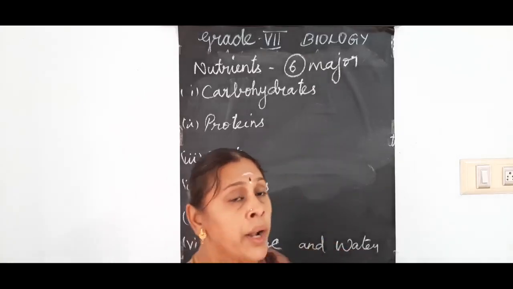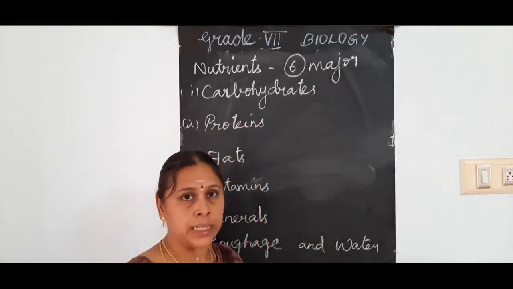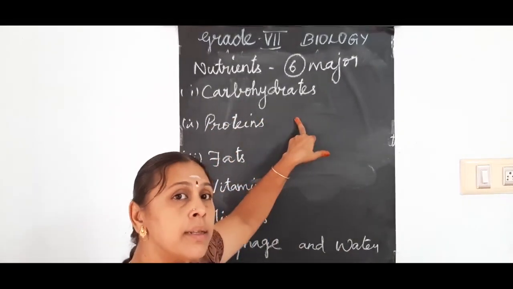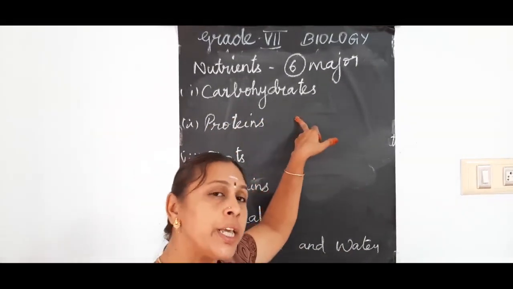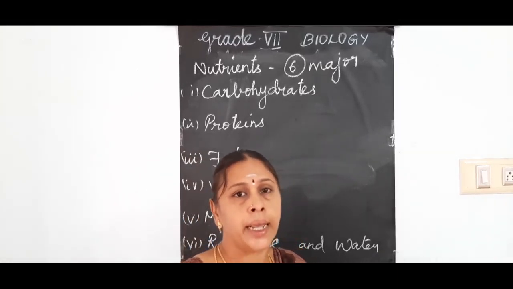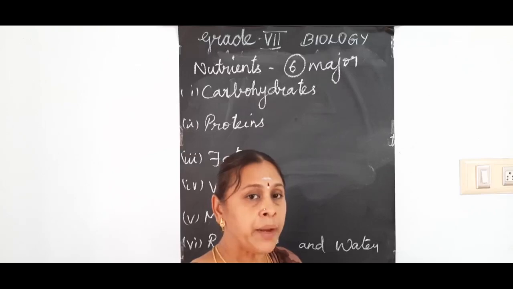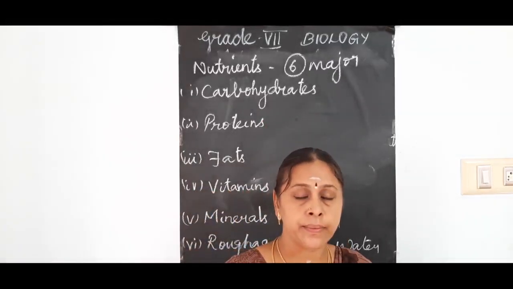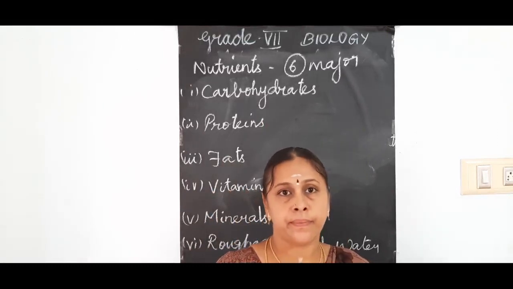And in what way do these nutrients help us? Already I told you. What is carbohydrates called as? The other name is energy giving food. It releases energy immediately. For example, in what food items are these carbohydrates present? Rice, bread, wheat.